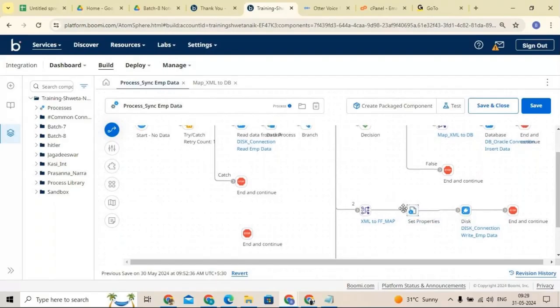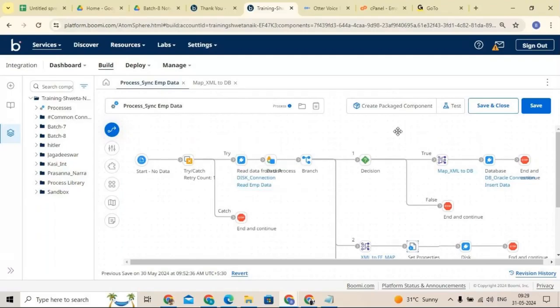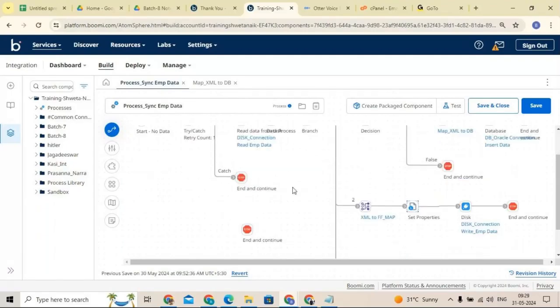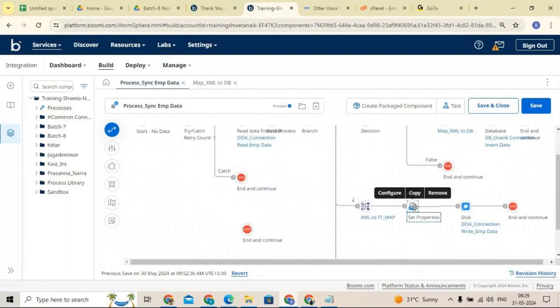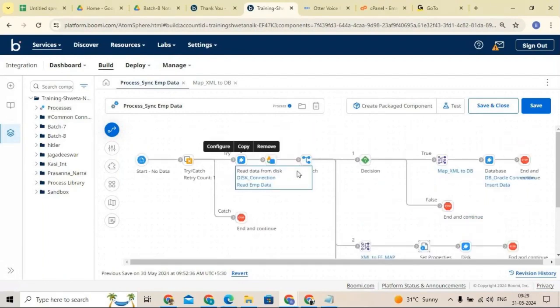But here we are splitting the data, and the documents we have are being split, so we are getting multiple records. But I don't want to send all the different documents at different times.